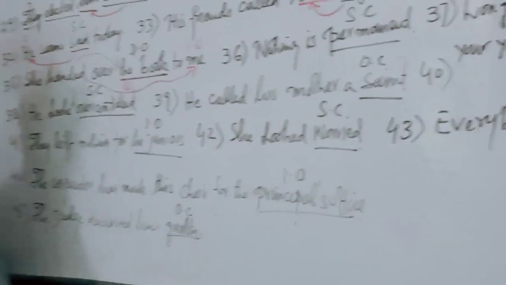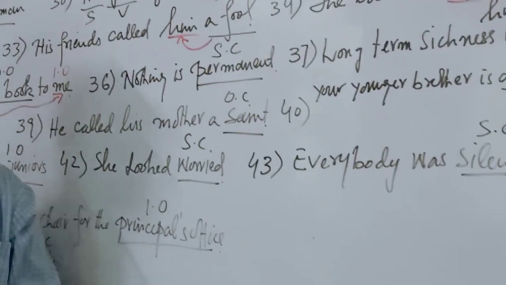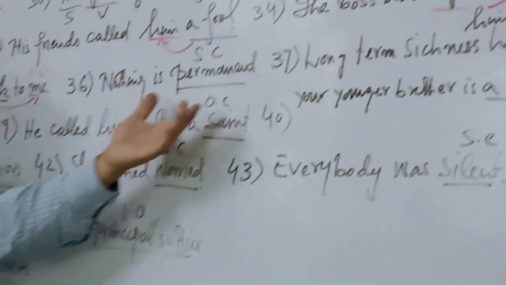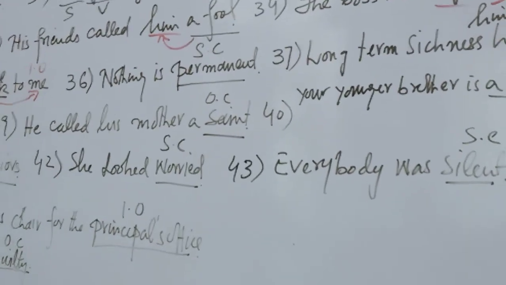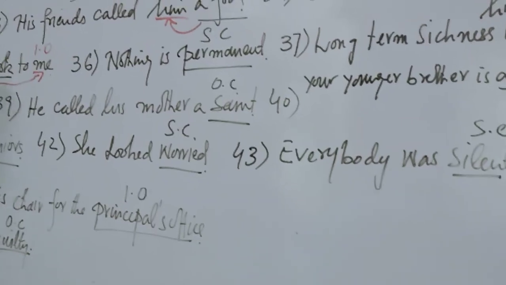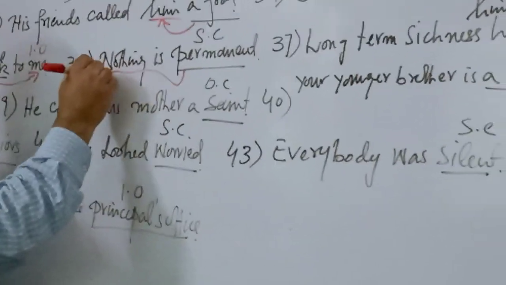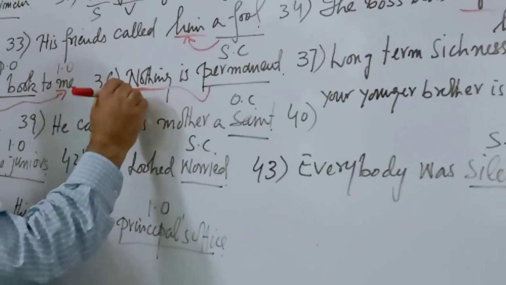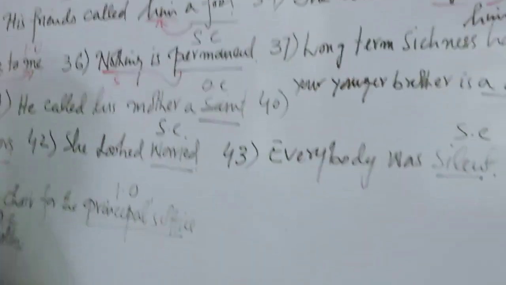Clear? 31. Nothing is permanent. What is permanent? Subject complement. Why subject complement? Because it is completing the subject. Which subject is it completing? Nothing. It is completing nothing, that is the subject. That's the reason it is a subject complement.